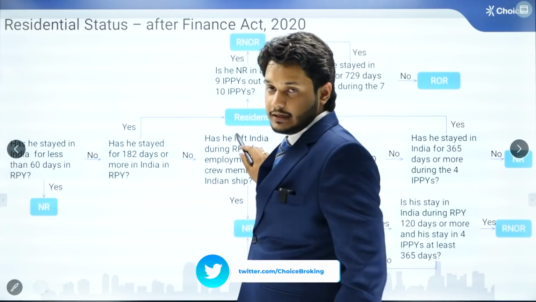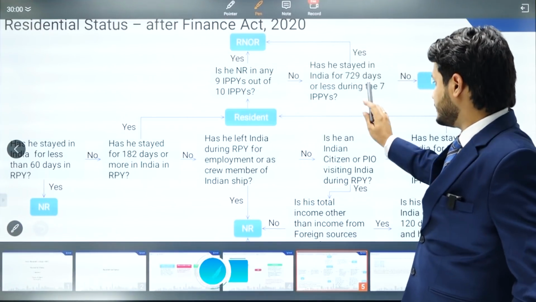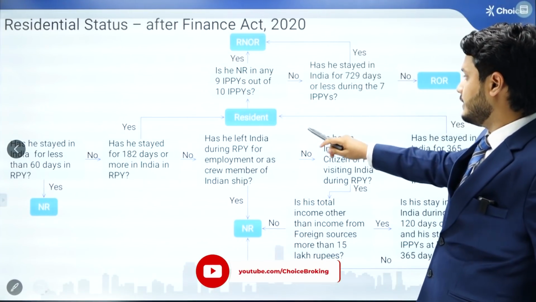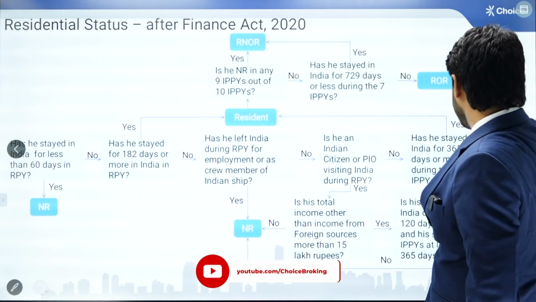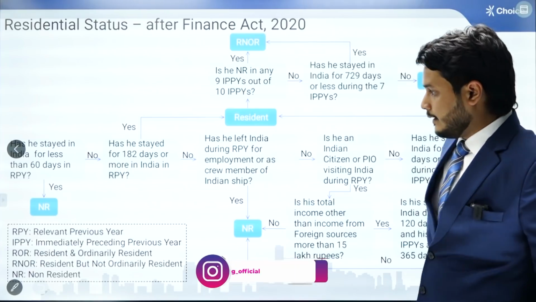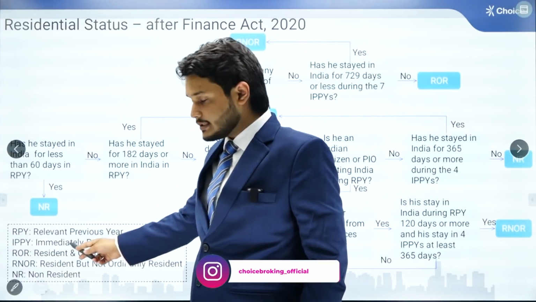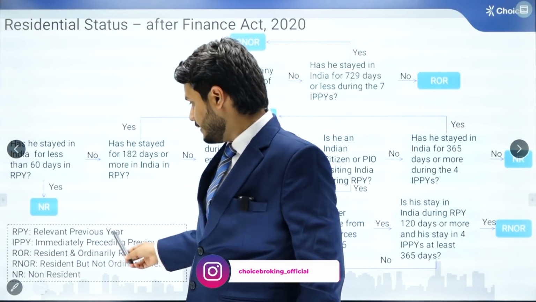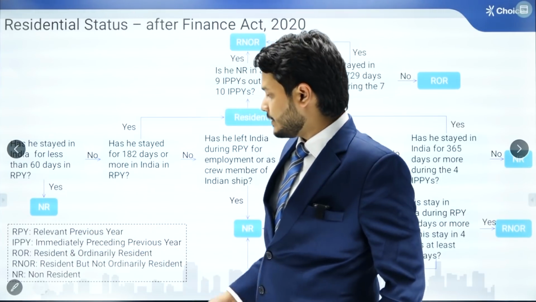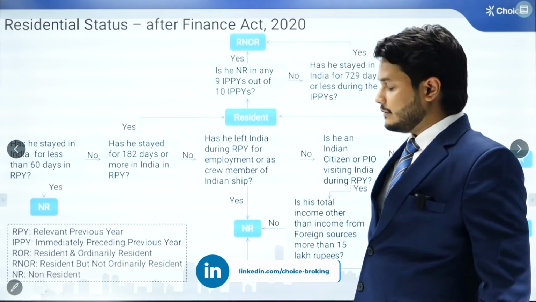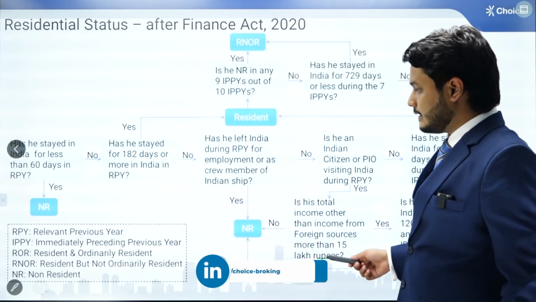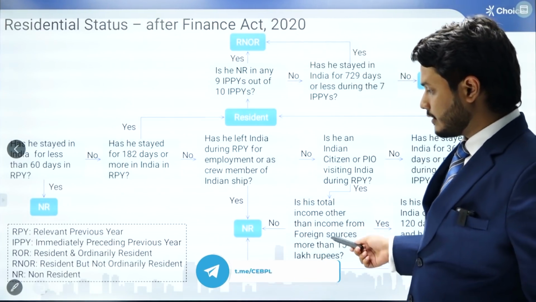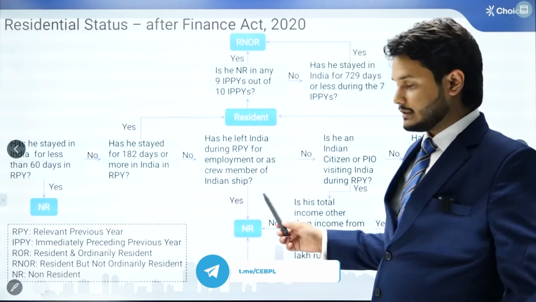ROR is simply the resident only, and there is no difference between ROR and the resident. Whereas there is a difference between RNOR and ROR, we will discuss in the later videos. These are the abbreviations used in this particular slide: RPY is the relevant previous year, IPPY is the immediately preceding previous year, ROR is resident and ordinarily resident, RNOR is resident but not ordinarily resident, NR is non-resident.